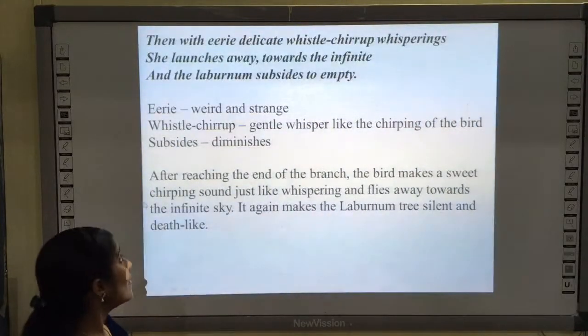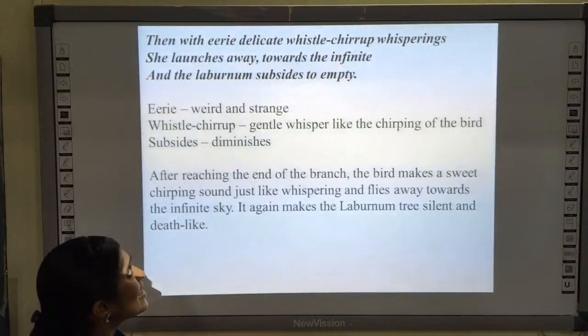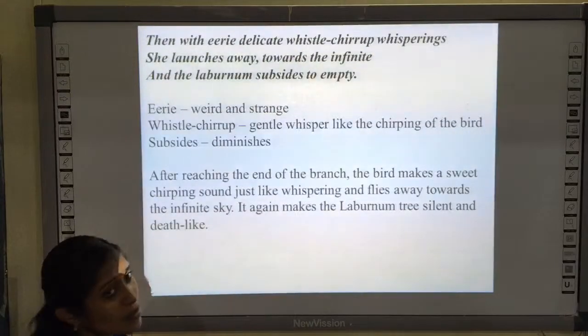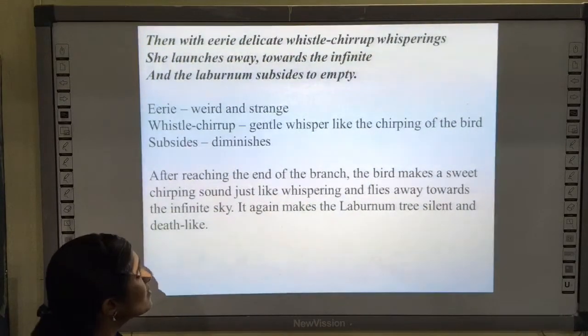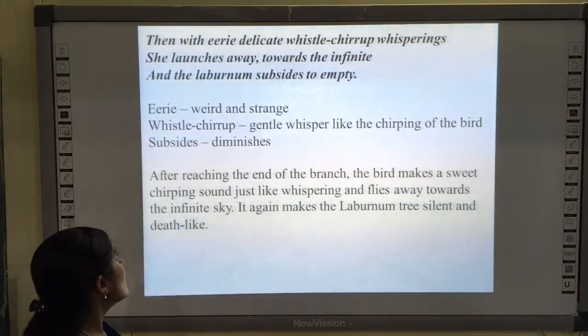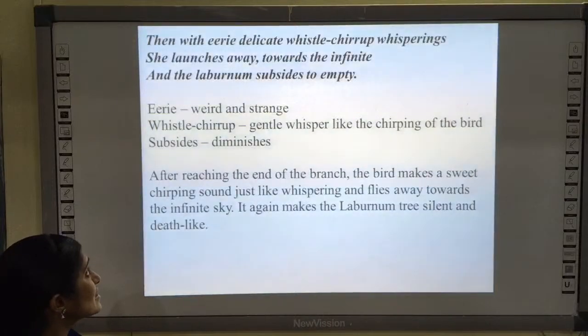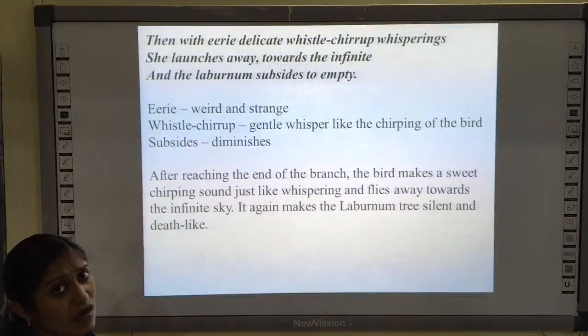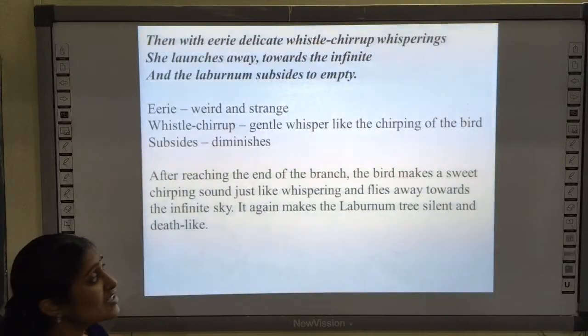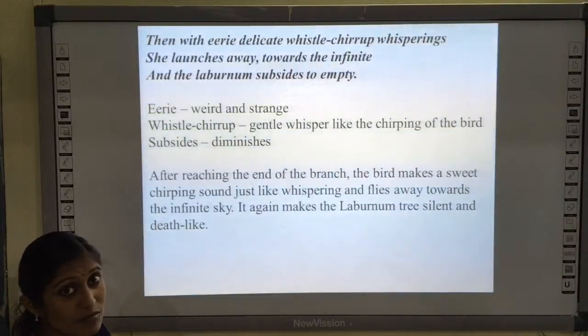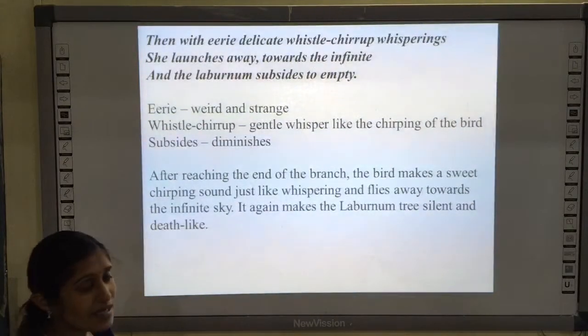And in the next stanza: with airy delicate whistle chirp whisperings, she launches away towards the infinite, and the laburnum subsides to empty. Airy means weird or strange. Whistle chirp means gentle whisper like the chirping of the bird. Subsides means diminishes, lessens.